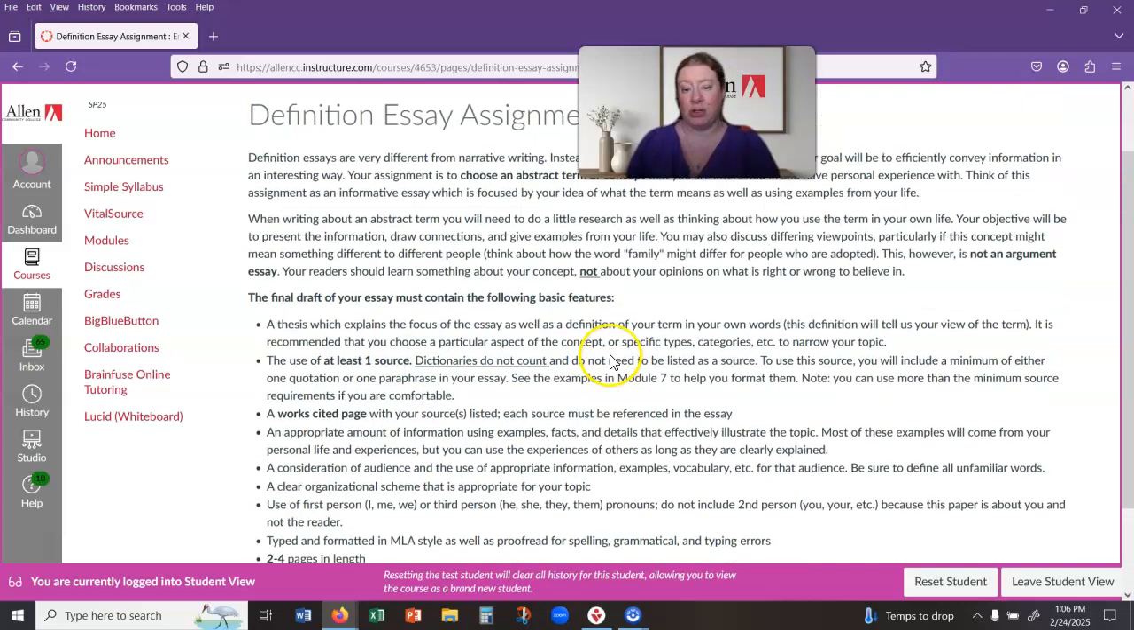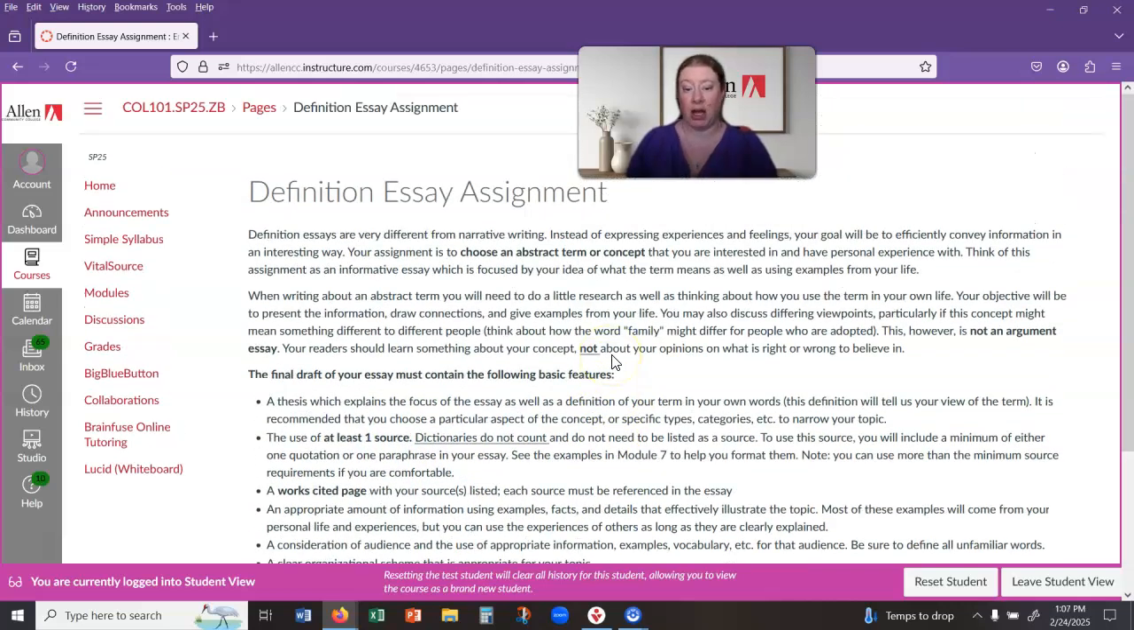Dictionaries don't count as sources because they don't provide content. They just provide that one definition of the word. And we generally consider definitions of words to be general knowledge unless you are copying and pasting a definition from a source. You don't even really need to include a source for a definition. So you make sure that you're meeting all of these requirements.